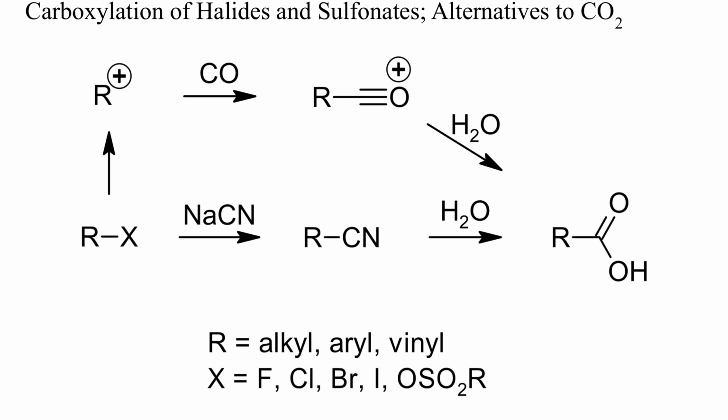Carboxylation of organometallics with carbon dioxide or carbon monoxide is not always the best method to prepare carboxylic acids from organic halides. Two important alternatives are substitution with cyanide, followed by hydrolysis, and the carbonylation of carbocations. I'll show you some examples in a minute.